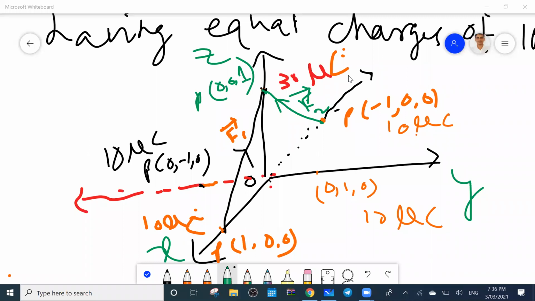Then what is the third point? (0, 1, 0). Yes, sir. Fine. So due to this point, look here. This is one point charge, this is one point charge, this is one point charge, this is one, and this is one. So due to this point, the force will be: this is now the source and this is the destination.